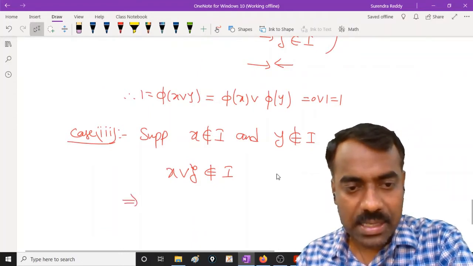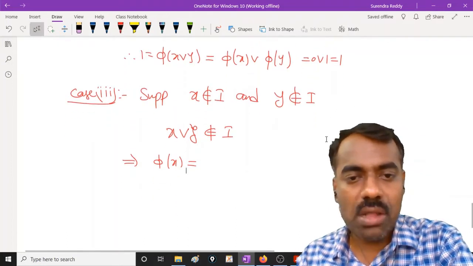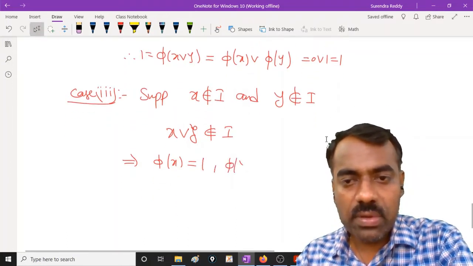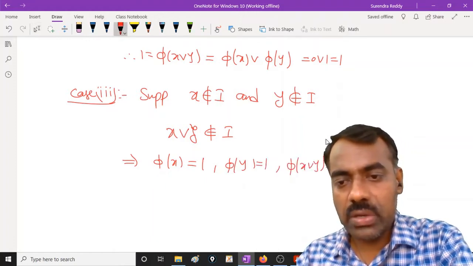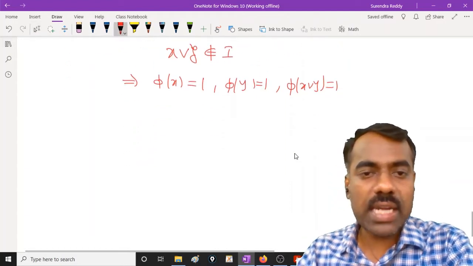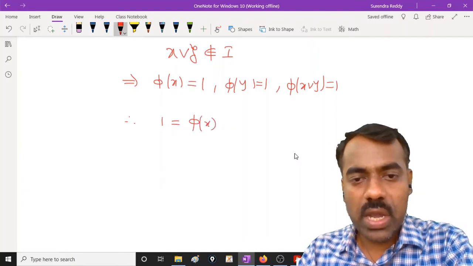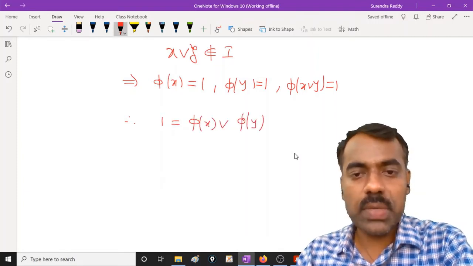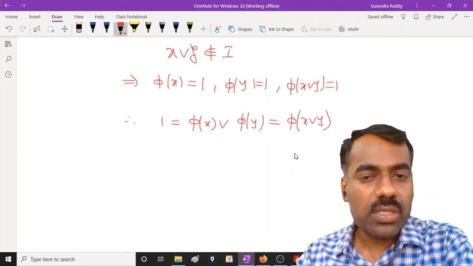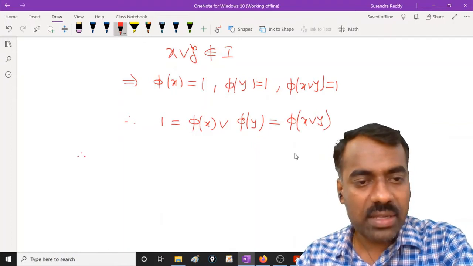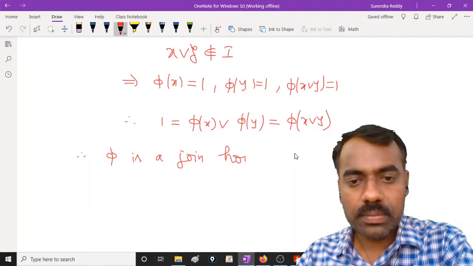This implies, what can you say about phi of x? Because all three are not in I, all those three values are 1. Phi of y is also 1 and phi of x join y is also 1, right? Therefore 1 you can write as phi of x join phi of y, which is 1 join 1, which is 1, and that is the same as phi of x join y. So in all three cases we proved that phi is a join homomorphism, right?